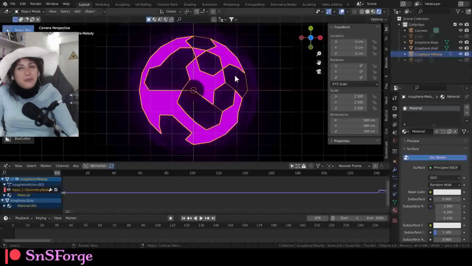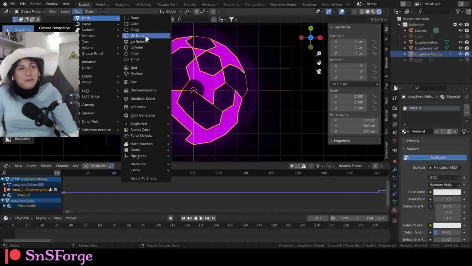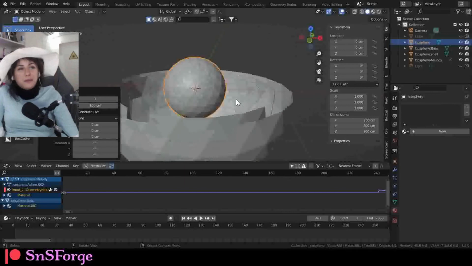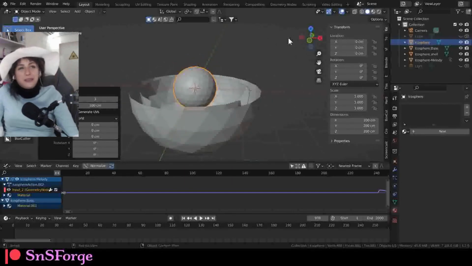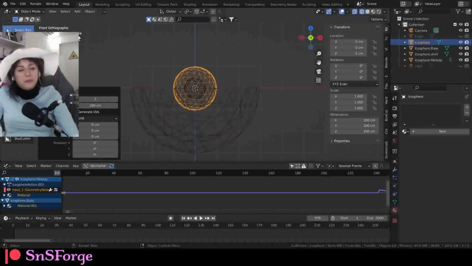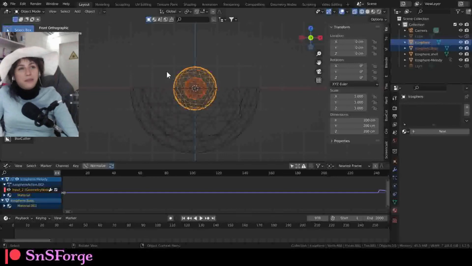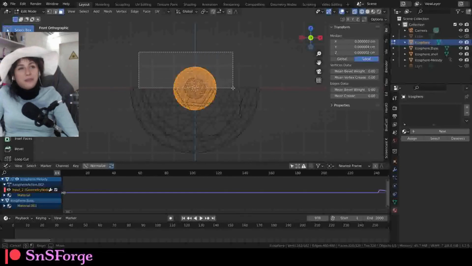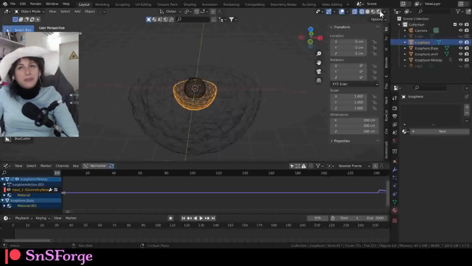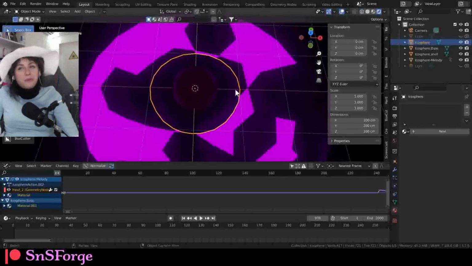So perhaps to demonstrate it further, I'm going to add another icosphere, and of course we're going to need to cut out the half of it, otherwise it's going to cover the bass part. So I'm going to select, oh wait, go to edit mode, select the top part, delete faces, exit that part.